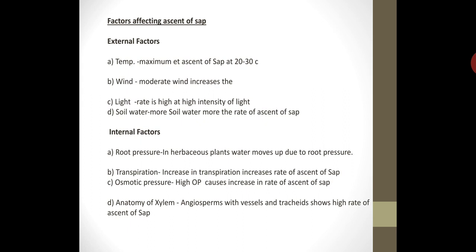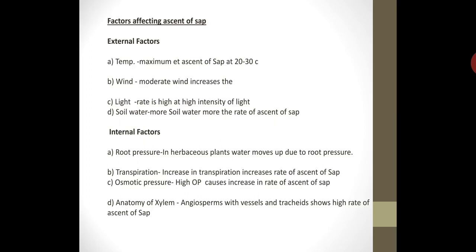Third factor, osmotic pressure. The higher the osmotic pressure, the higher the rate of ascent of sap. Osmotic pressure means the capability of that cell to absorb water. The higher the capability of the cell to absorb water, definitely the ascent of sap will be more. That is the effect of osmotic pressure.